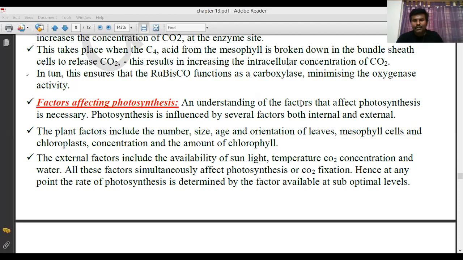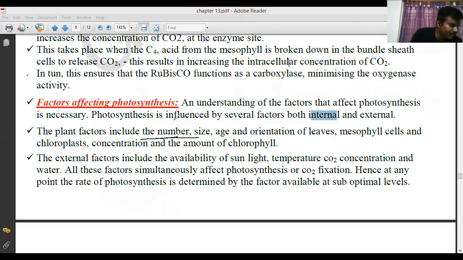Have a look at these. So an understanding of the factors that affect photosynthesis is necessary. If factors are not available, then photosynthesis is affected. Photosynthesis is influenced by several factors, both internal and external. Now only I said external and internal factors. So the plant factors include the number.